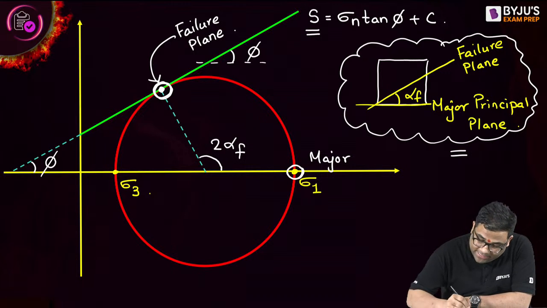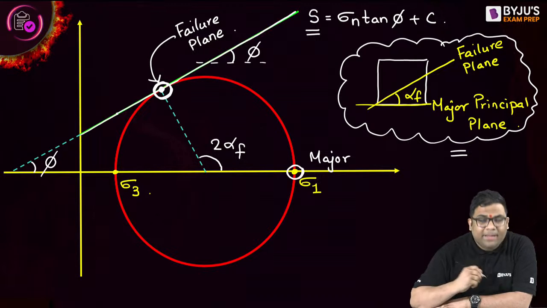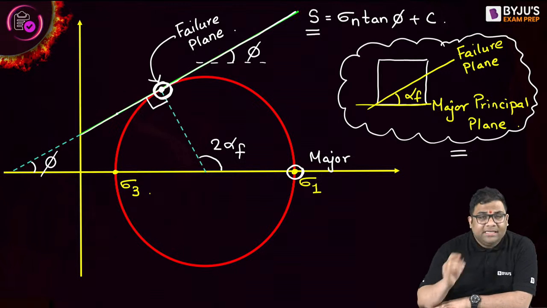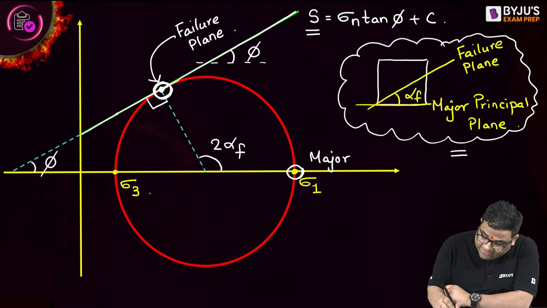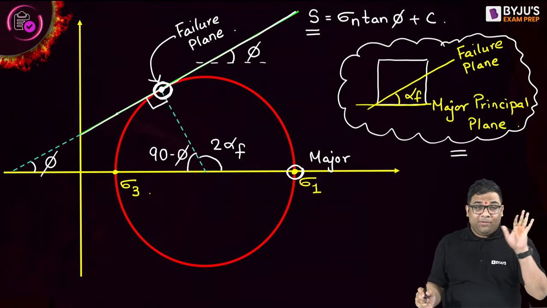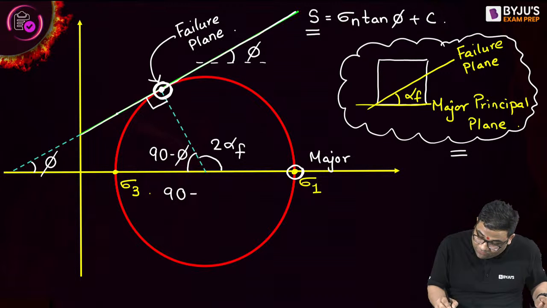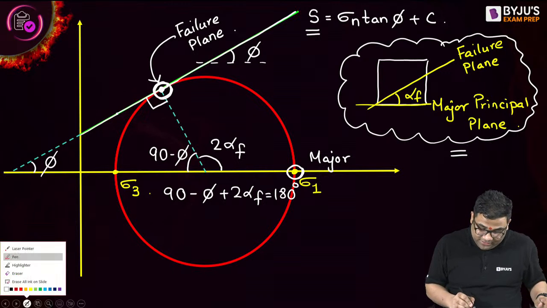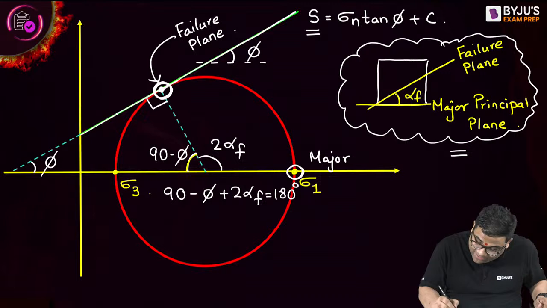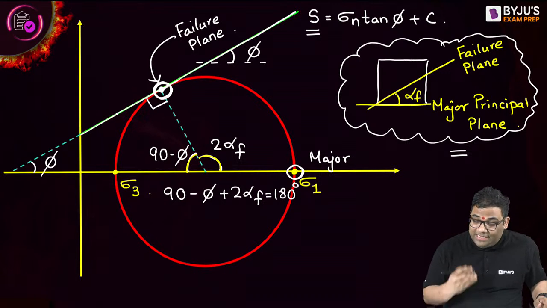The slope, the inclination of this shear strength line, I have extended this line. So this is phi. Now this is 90 degree because it is just touching, tangent. So this angle will be 90 minus phi. Now from this, I can write 90 minus phi plus 2 alpha f is equal to 180 degree. Everybody understood this?